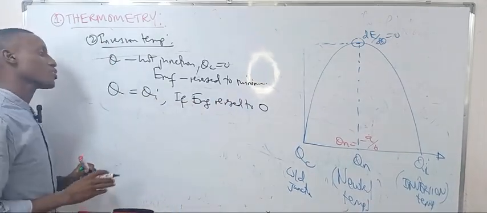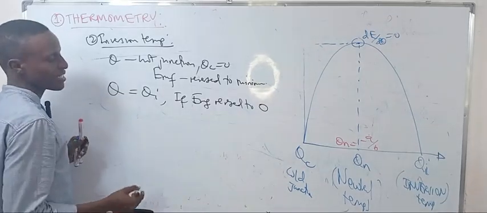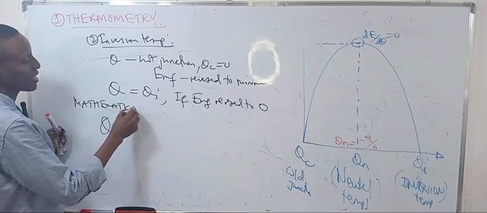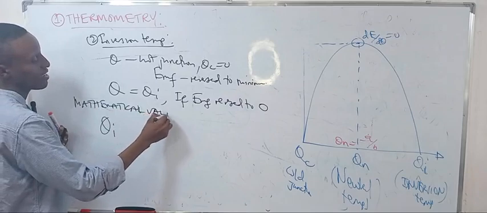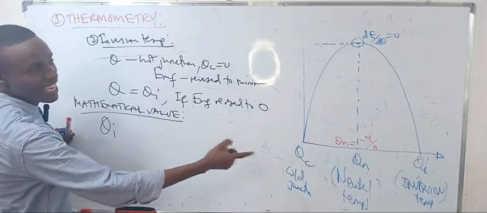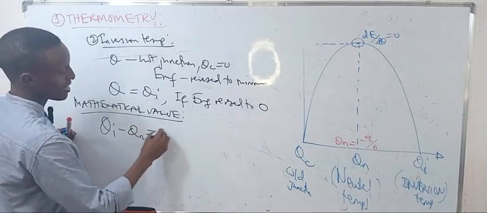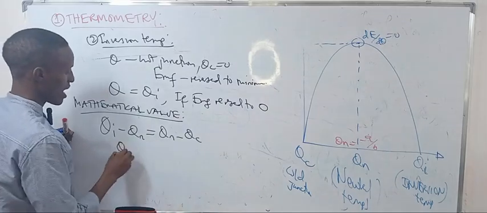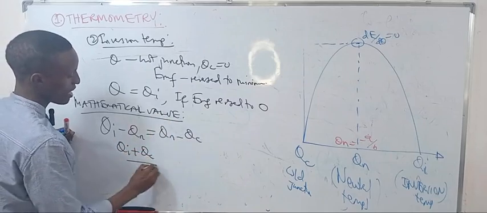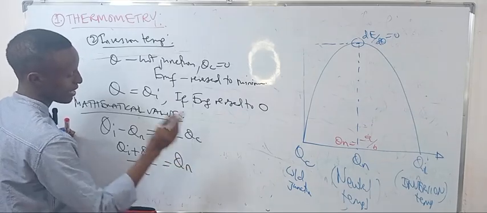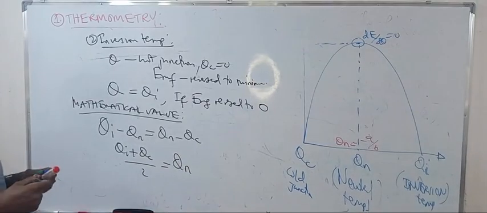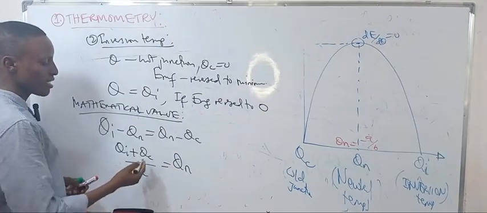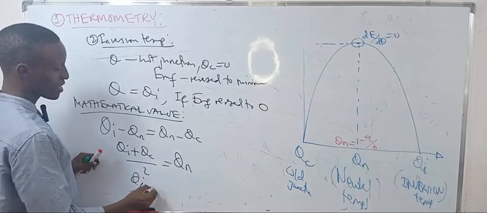Getting the mathematical value, θi minus θn is equal to θn minus θc. So this will be θi plus the cold, over 2, equal to θn. When the cold is maintained at 0, this is 0, so θi over 2 is equal to the neutral temperature.